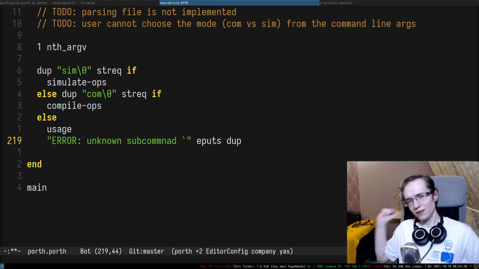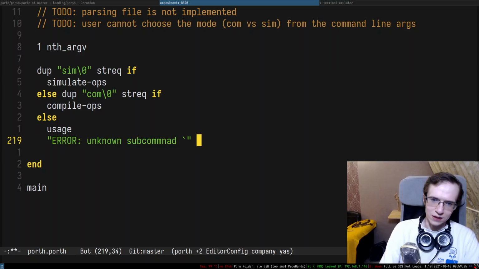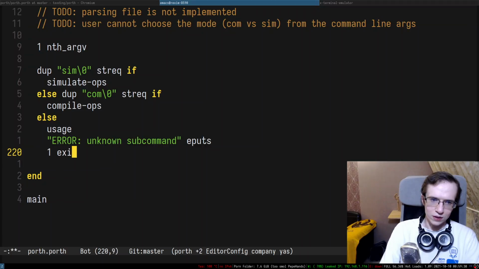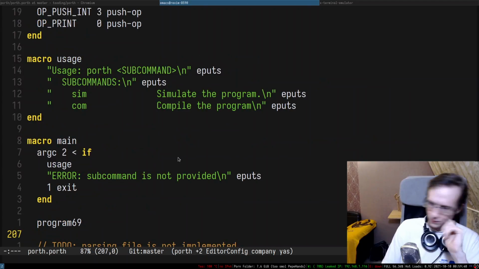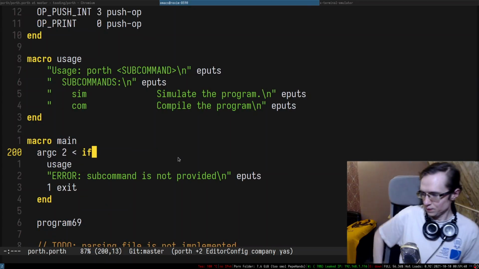I'm a little bit tired already. So I think I'm gonna do it like that. So unknown subcommand, he puts, and then one exit, and this is gonna be end, and this is gonna be end. There we go. Cool. Let's go ahead and try to compile that.